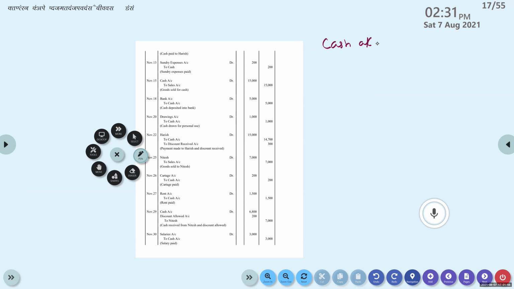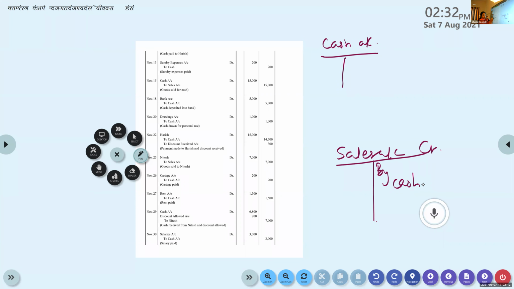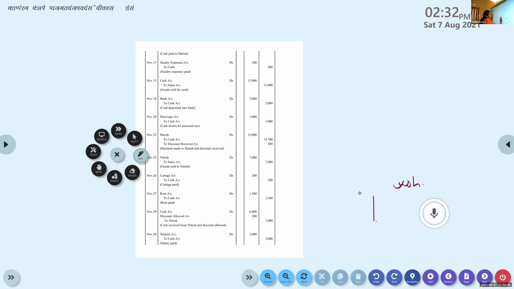So in sales account, credit cash account. Sales account is credited. So on the credit side, what do you write? Cash account. By cash. Okay? By cash. You're right. Then what is done to cash account? Debit to sales account. Very good. Cash account is debited to sales.